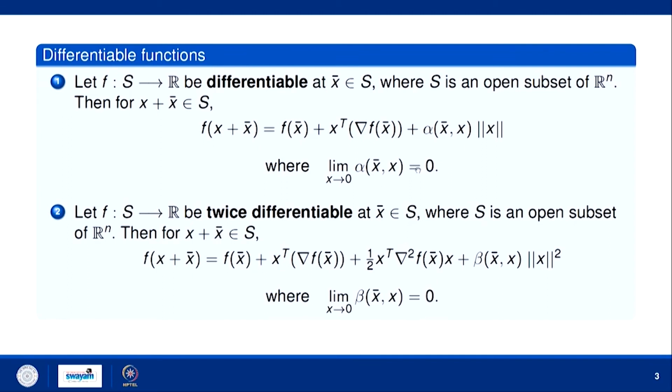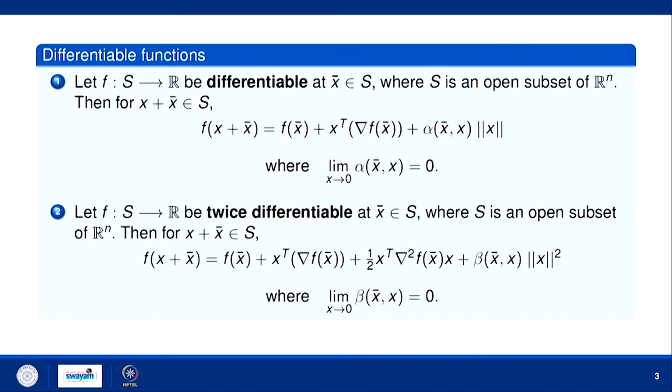If the function is twice differentiable, then this definition will extend up to the second derivative, I mean the Hessian matrix, and then it is plus beta, a function of x bar and x, times norm of x square, where this tends to 0 as x tends to 0.